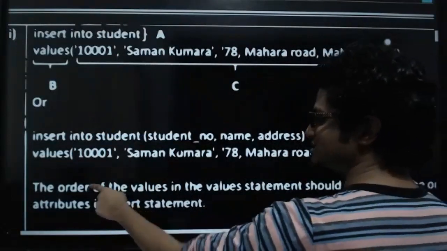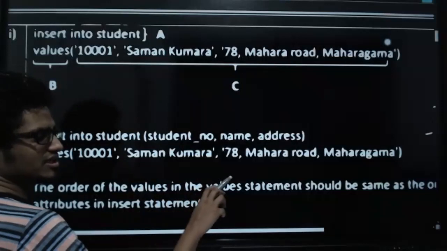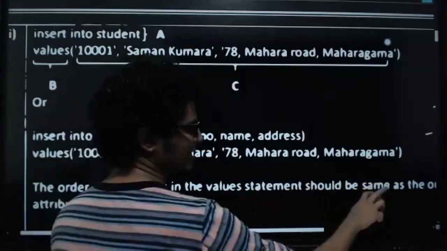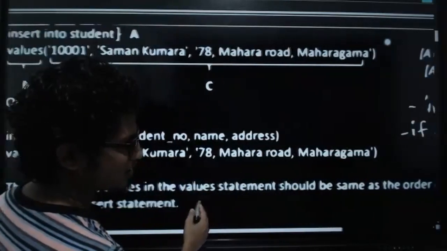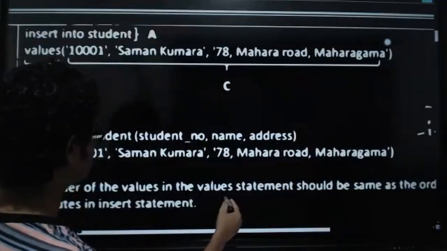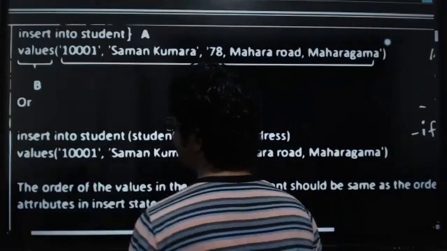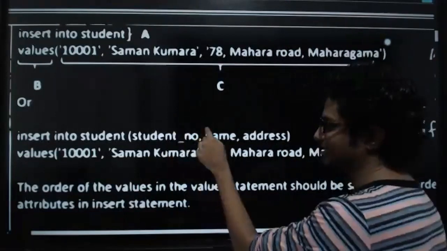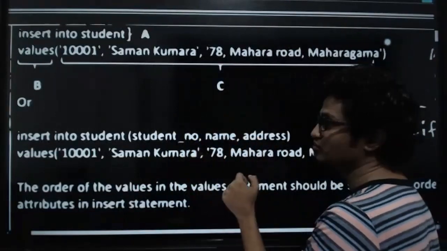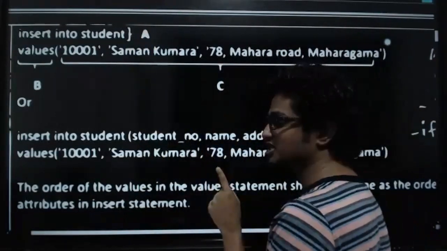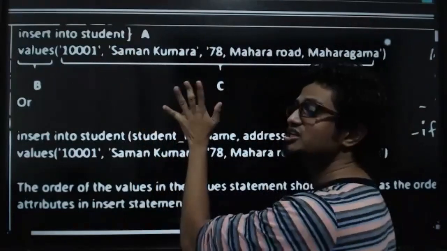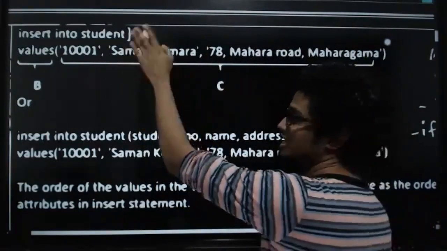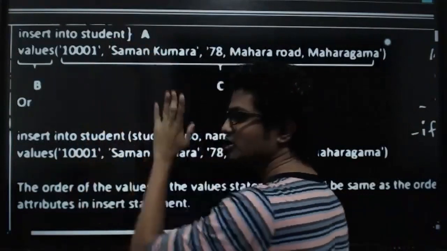See, it has mentioned the order of the values in the values statement should be the same as the order of attributes in the insert statement. Insert statement attributes are these three, so that same order should be there. But here attributes are not mentioned, so the order cannot be changed. It will get the default table order.